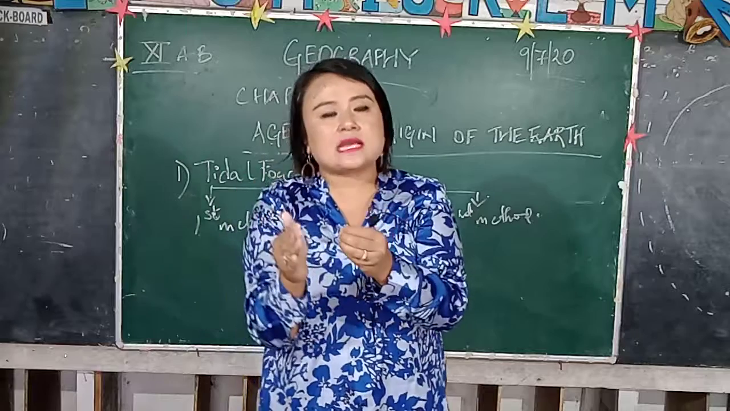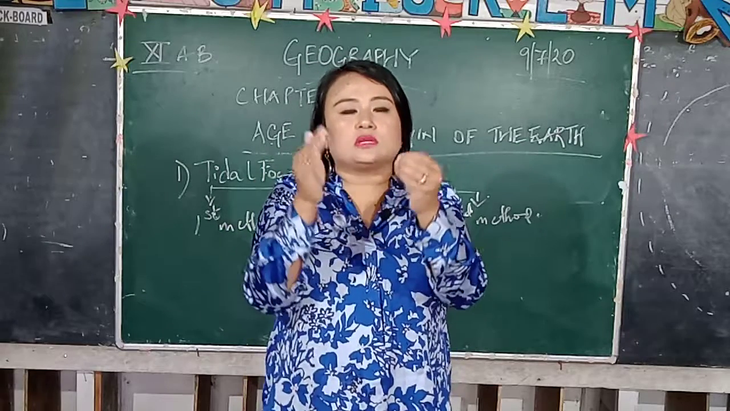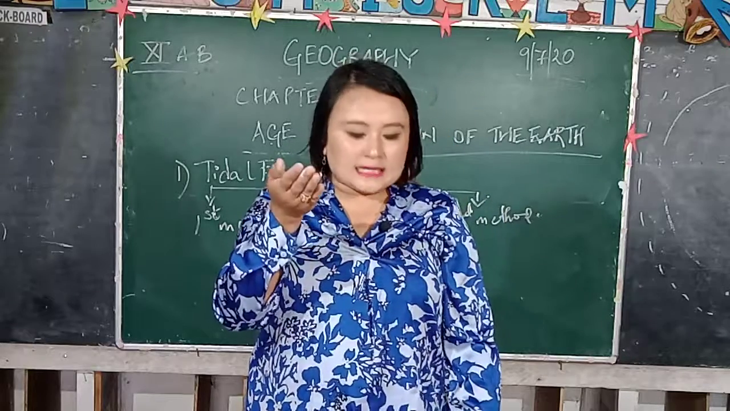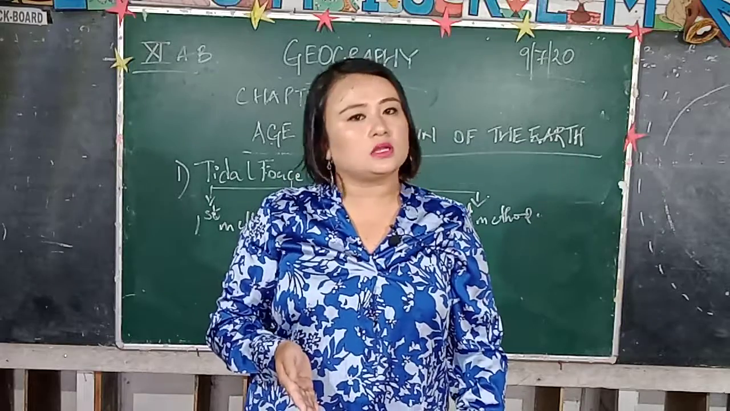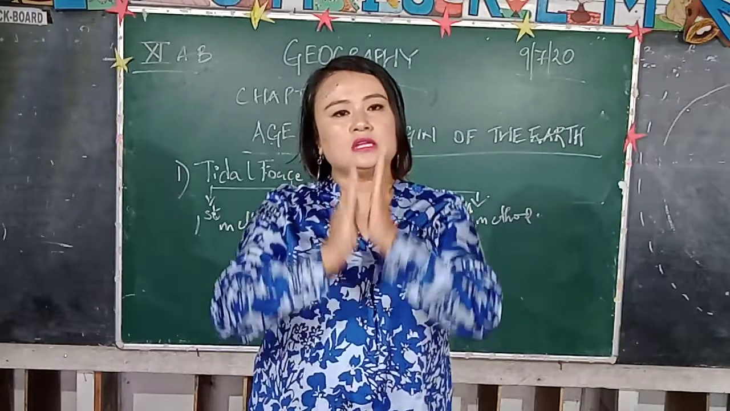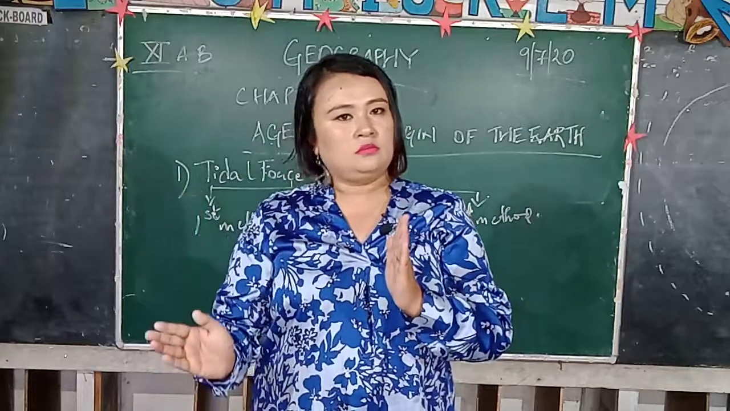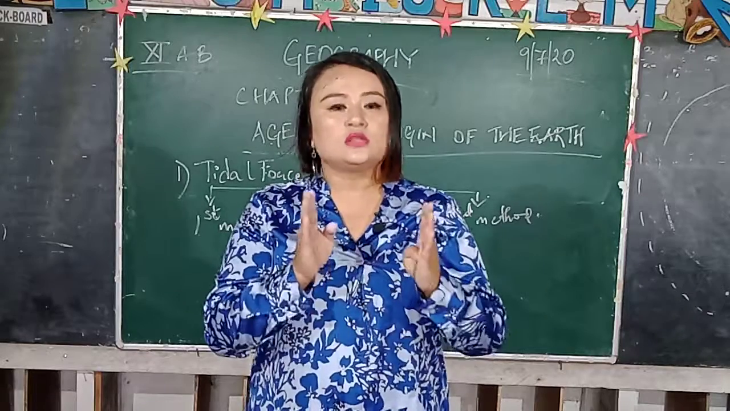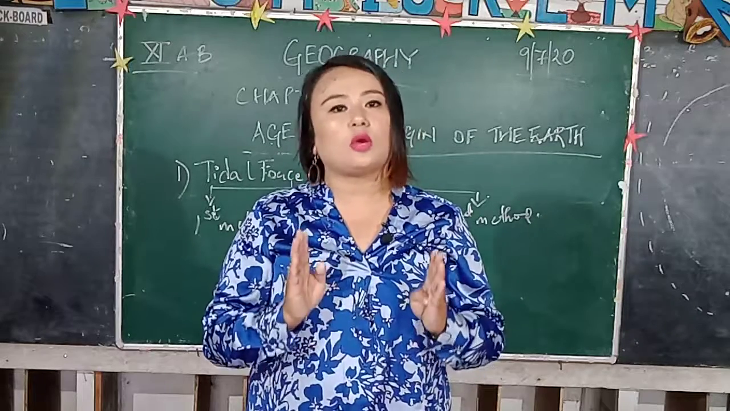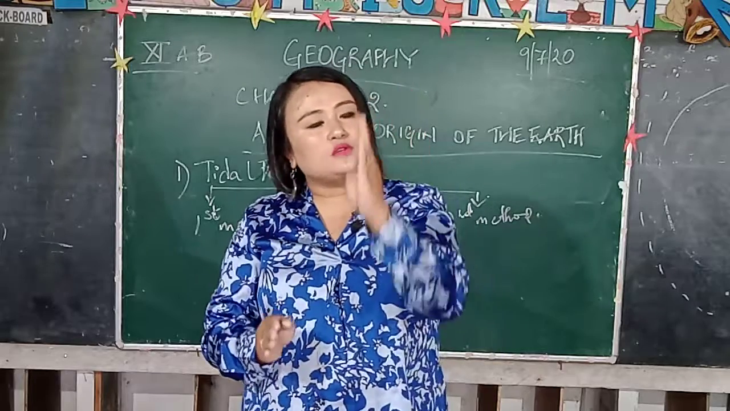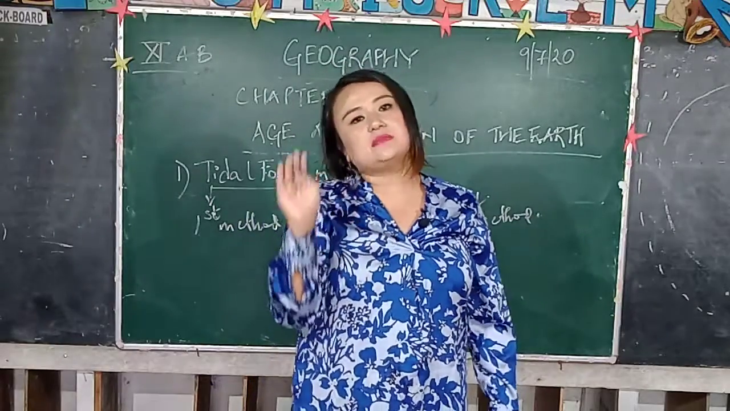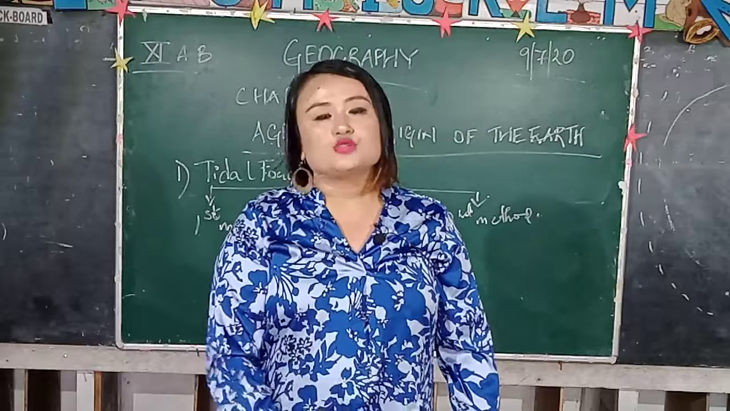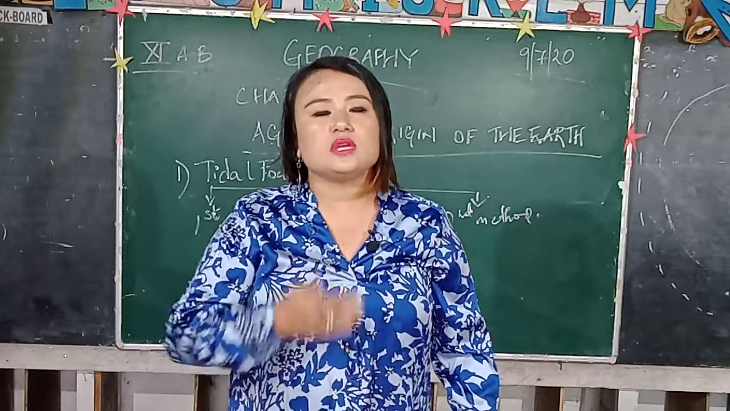that every year the Moon is moving 13 centimeters away from the Earth. And today the distance between your Earth and your Moon, as mentioned in your textbook, is 3,84,000 kilometers. So every year the Moon is moving 13 centimeters away from the Earth, and the present distance is 3,84,000 kilometers. So when you divide 3,84,000 kilometers by 13 centimeters per year, you get 2.95 billion years. So this is how we are able to find out the age of the Earth.